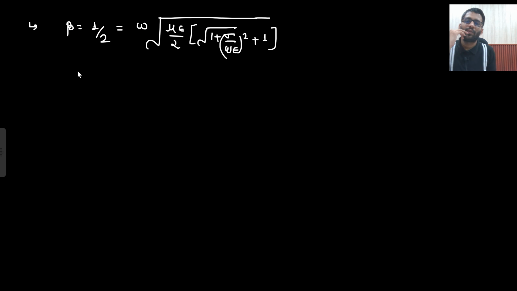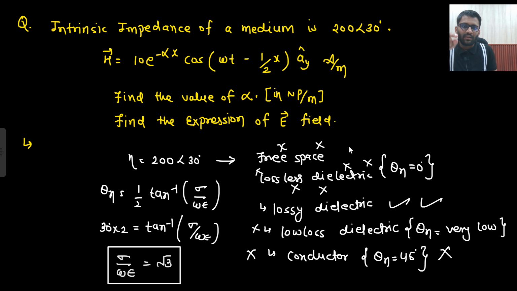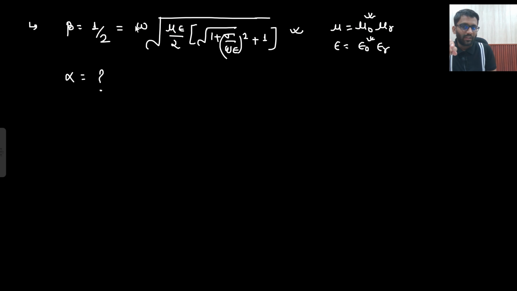Now, what do I need to find? I need to find the value of alpha. So if you have the value of beta and you need to find the value of alpha, do you have this value mu r epsilon r? Like mu is equal to mu naught mu r, and epsilon is equal to epsilon naught epsilon r. This value we remember. But do we have the value of mu r epsilon r? No, we don't have the value of mu r and epsilon r, right? So basically this formula is of no use now, because if you want to get any value from this formula, then you need to have these mu r epsilon r values, which you are not having.